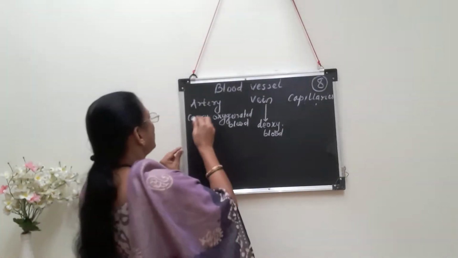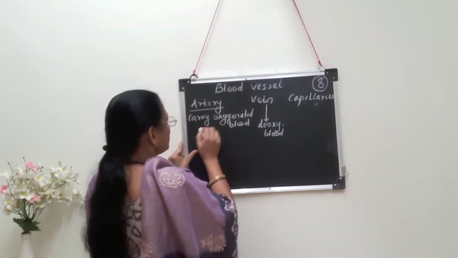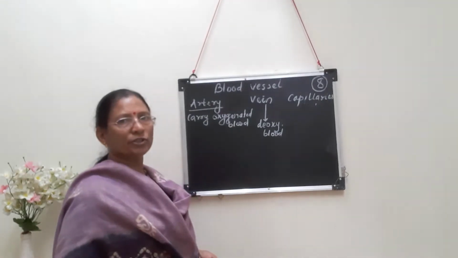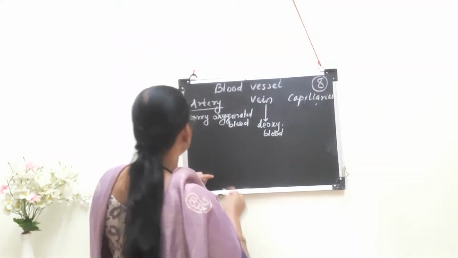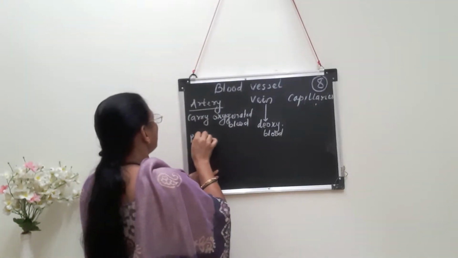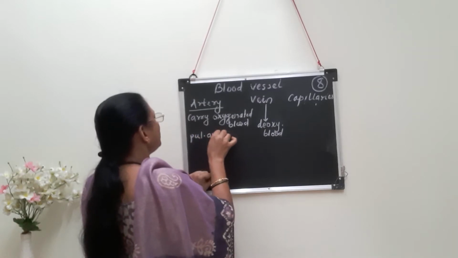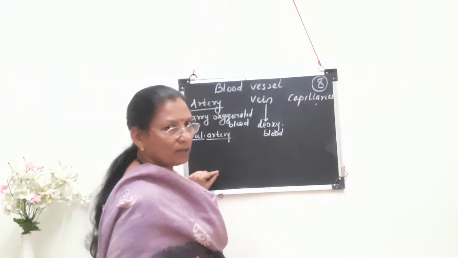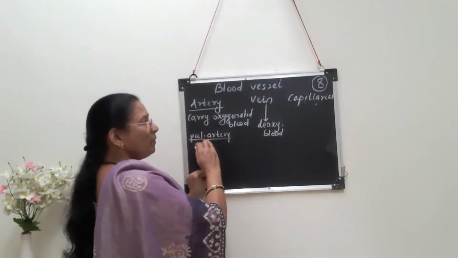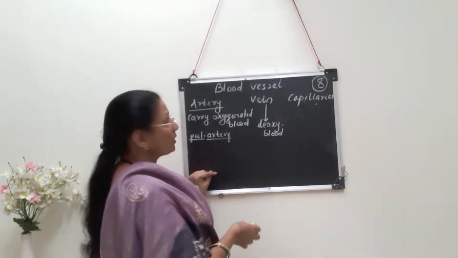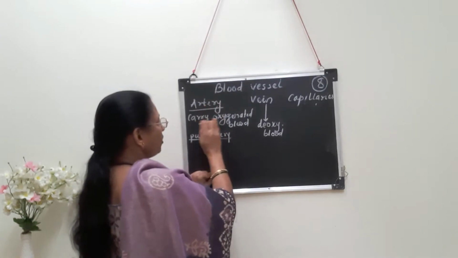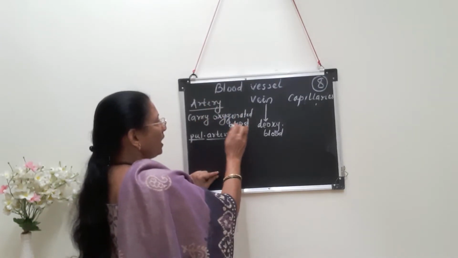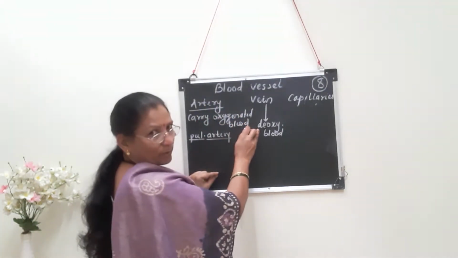Okay, now see, this artery, as I said, concerned with carrying pure blood, oxygenated blood, but one exception is there, that is about pulmonary artery. This pulmonary artery, it carry impure blood, deoxygenated blood from heart to the lungs. So artery always carry oxygenated blood from heart to the different parts of the body.